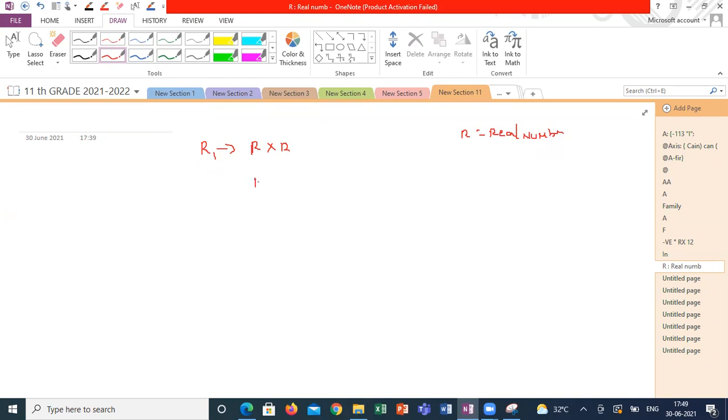My relation is such that the pairs (x, y) satisfy y is equal to sin x. What is my domain? What is my codomain? What is my range? Anyone can explain?